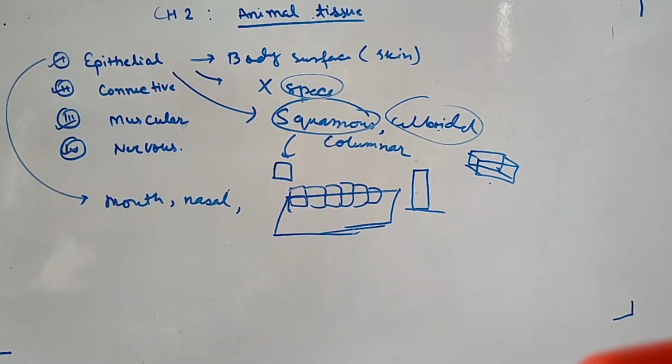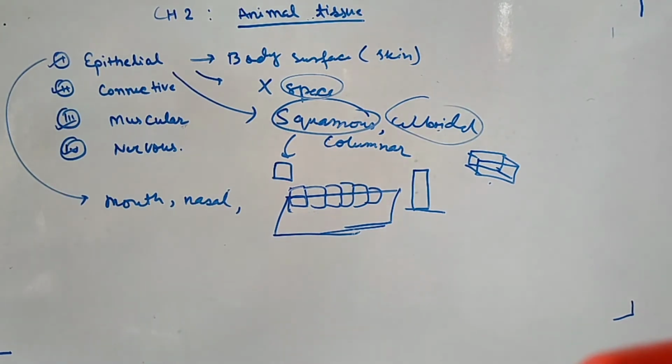Reproductive system means the reproductive organs. You will learn this in higher classes. No need to write it now. You will learn in higher classes what the reproductive system is and which organs are involved in it. So just for now, keep in mind that they are found in the nasal cavity, mouth cavity, anus and openings of the reproductive system. Now come to functions.